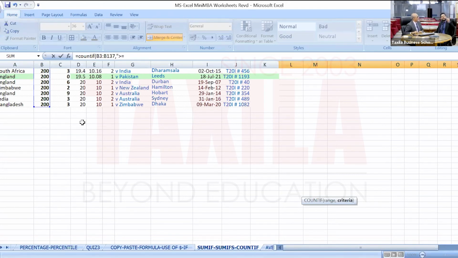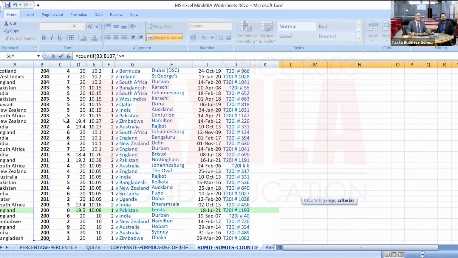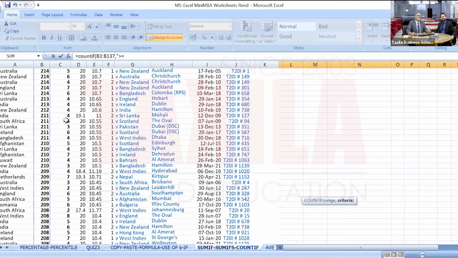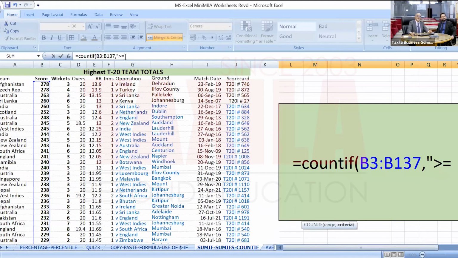We should write 250, because the data is sorted, so it will be easier for us to identify. Greater than or equal to 250, or 252, because a 252 entry will be there. 252, double quote close, condition closed, and press enter.